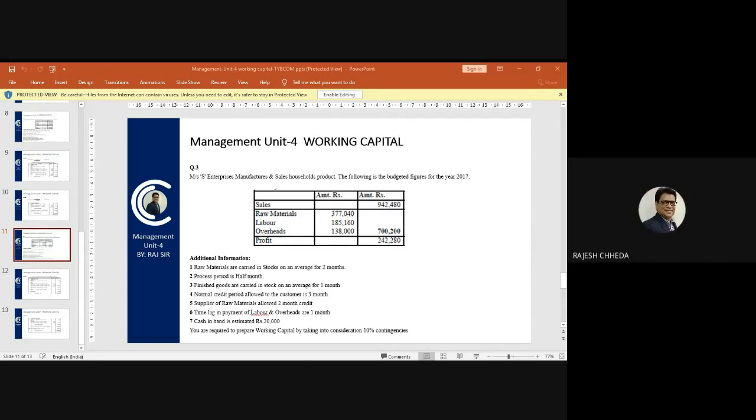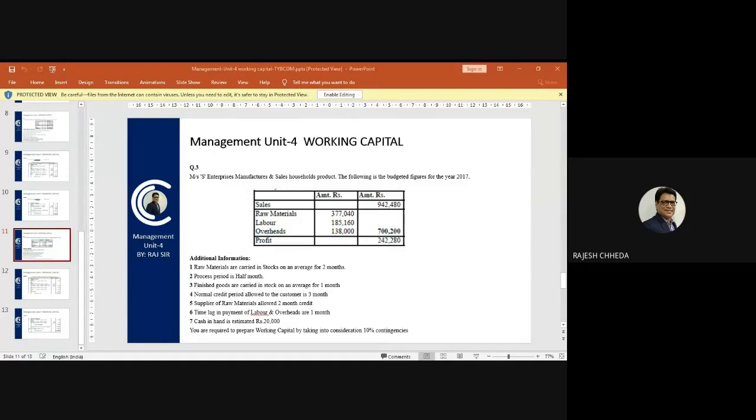Messrs. S Enterprises, we will be preparing a statement showing estimation of working capital. And we will start with current assets. Everyone by this time is clear that working capital means current assets minus current liabilities.